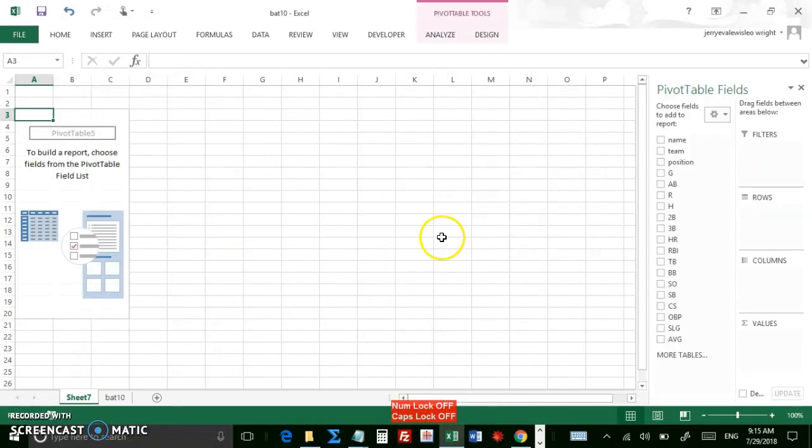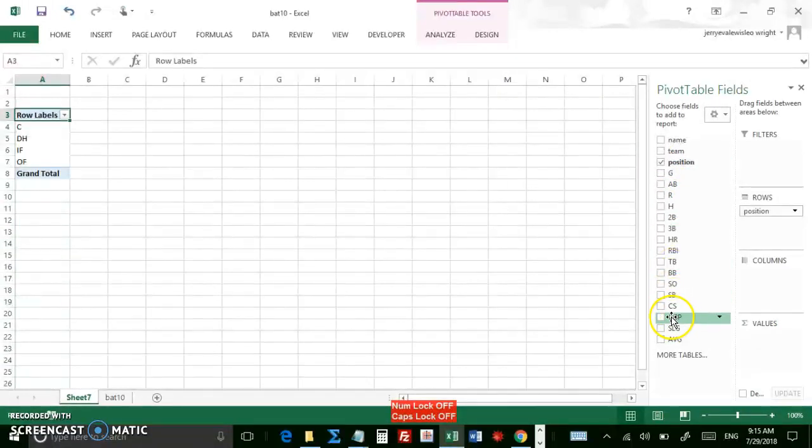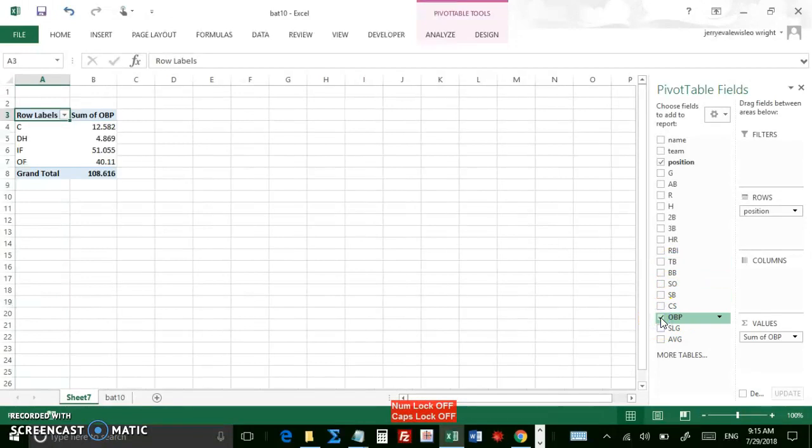And then this will pop up. It's a list of all the variables or all the columns. And then we have filters, rows, columns, values. So take the two variables you're interested in: position, the categorical variable, and on base percentage, the quantitative variable. And then automatically it chooses position for the rows. I've got catcher, designated hitter, infield, outfield. And then go down here to values. You can skip columns and filters. That's not going to help you.